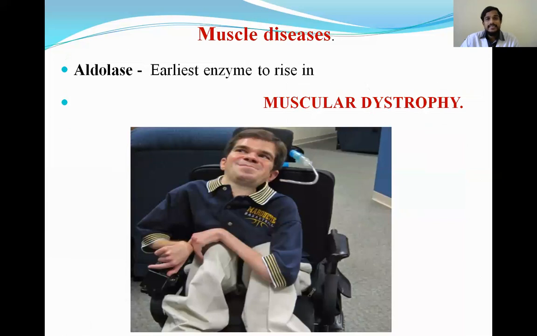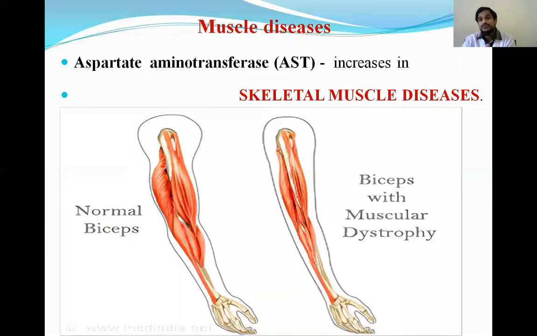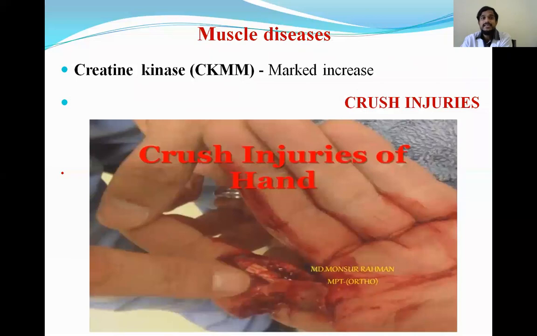And aldolase is increased in muscular dystrophy. Aldolase is specific for the muscles because it is present in all the muscle cells, because it is useful in glycolysis, which is necessary in all the muscle cells. So that's why aldolase is useful in the diagnosis of muscular dystrophy. AST is useful in the diagnosis of skeletal muscle diseases, and CPK is useful in diagnosing and assessing the severity of crush injuries.